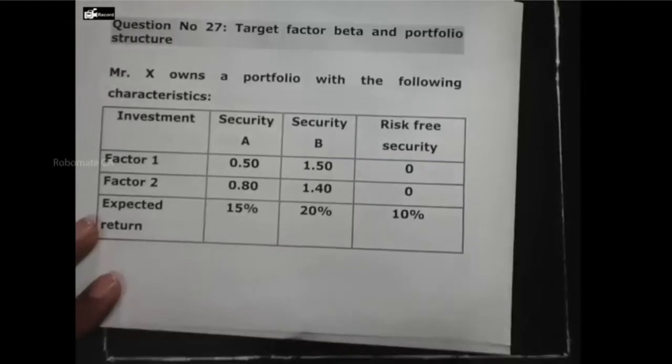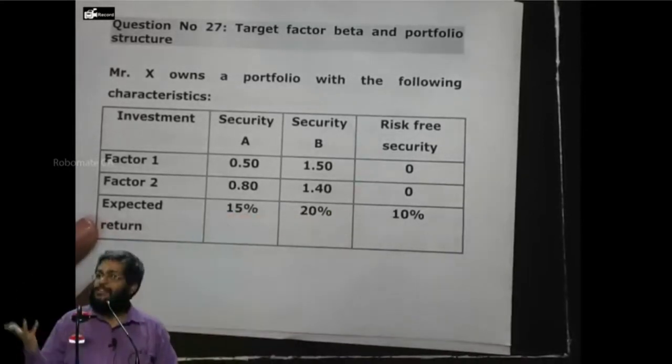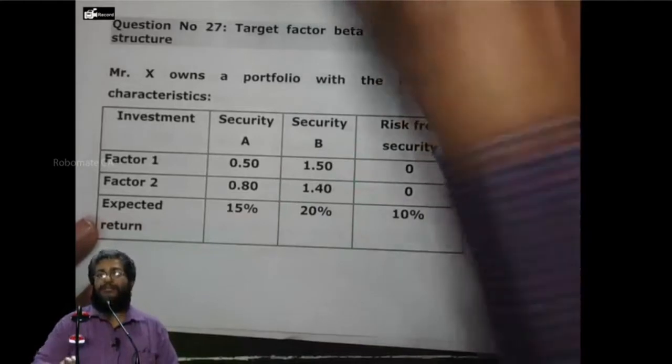0.8 into proportion of A plus 1.4 into proportion of B should be equal to 0. Then solve the two equations. I will get the proportion of A and the proportion of B, and 1 minus proportion of A minus proportion of B gives the proportion of the risk-free asset. Everybody, are you all following the discussion or not? Yes or no?